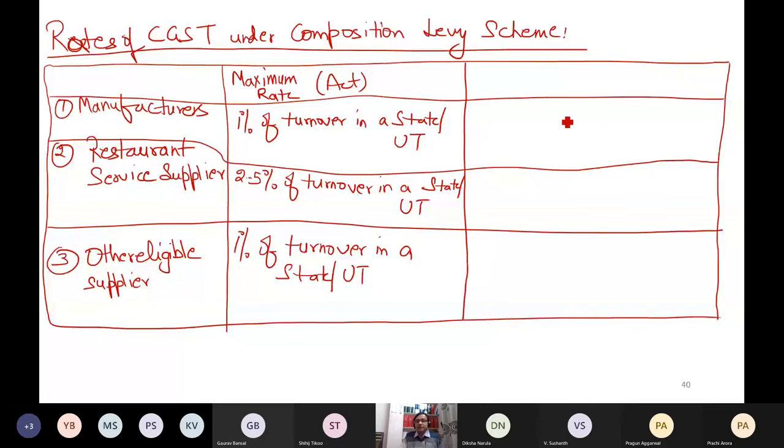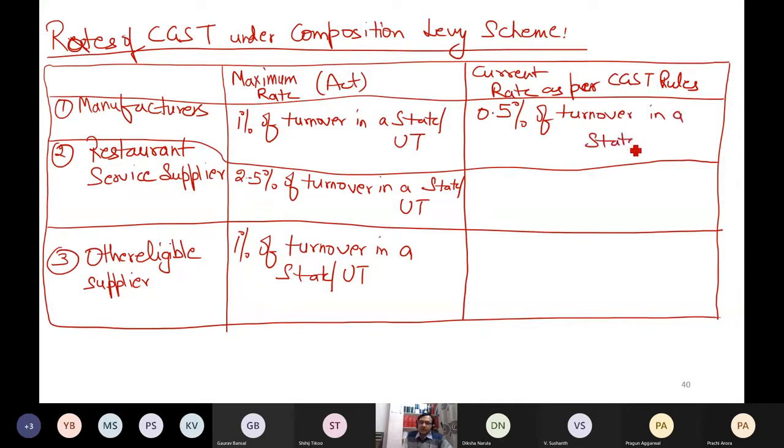Currently, what is the rate? The act says that it is maximum, but the rates are as prescribed in the CGST rules. For a manufacturer, the maximum rate can be 1%, but currently it is 0.5% of turnover in a state or union territory. So this is one change. The maximum is 1%, but government has not gone to the maximum till today.